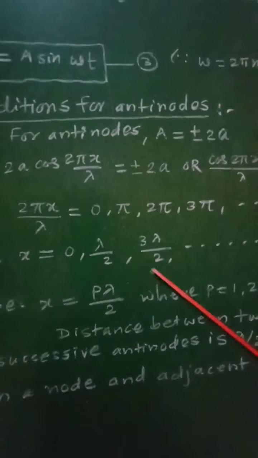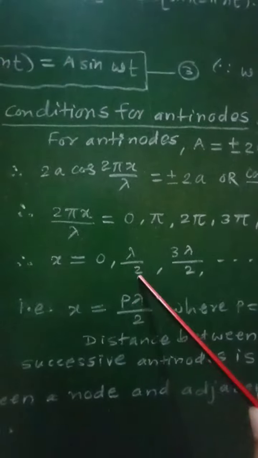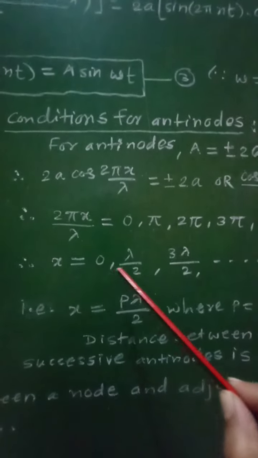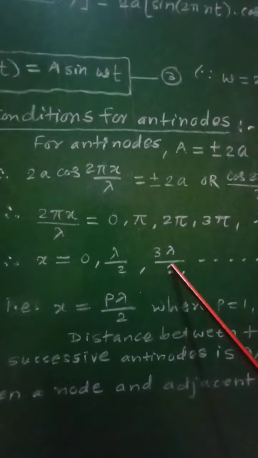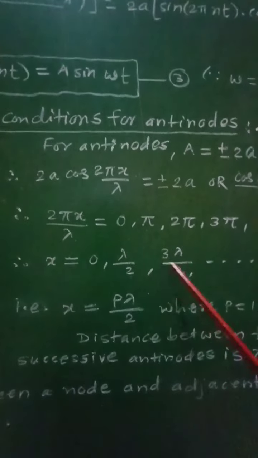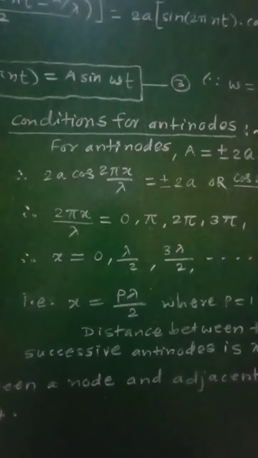Again, if you consider these positions, then between two successive antinodes, that is λ/2 minus 0, the distance will be equal to λ/2. Between these two successive antinodes, 3λ/2 and λ/2, again the difference will be λ/2.